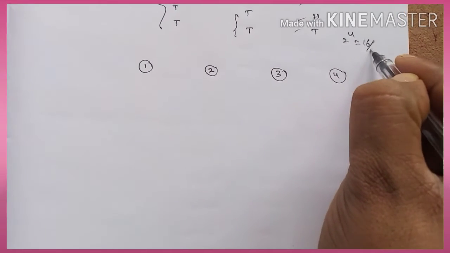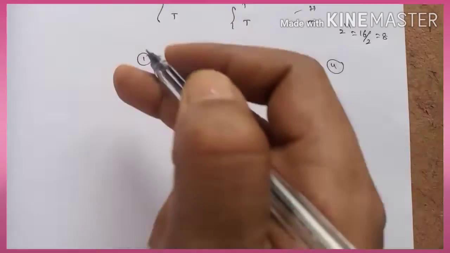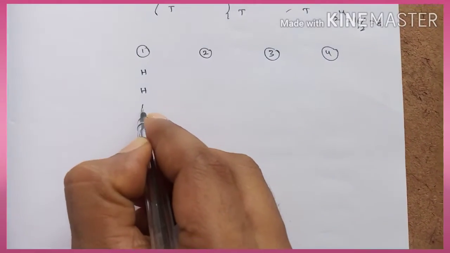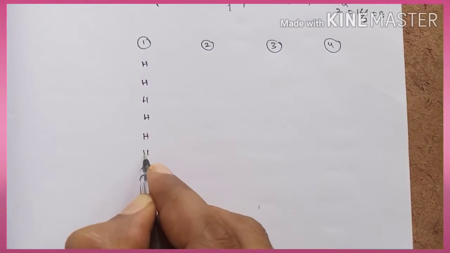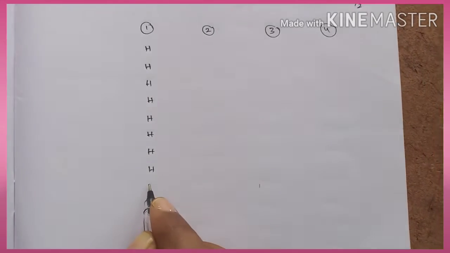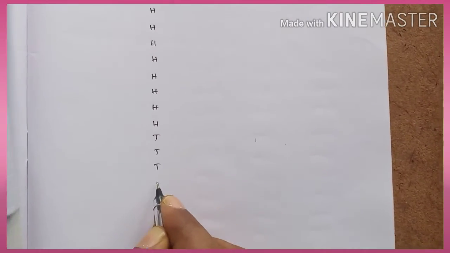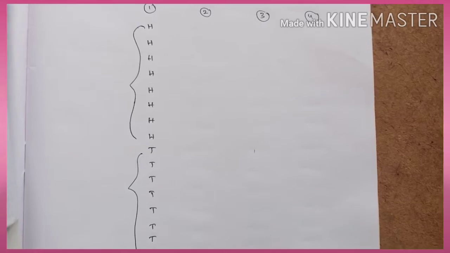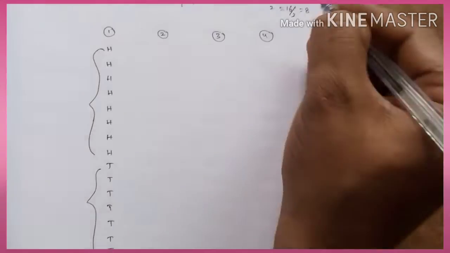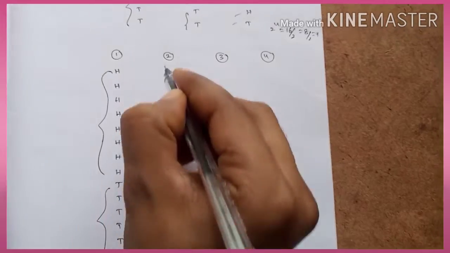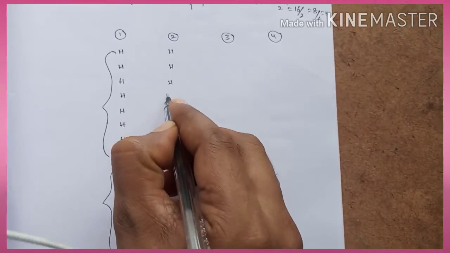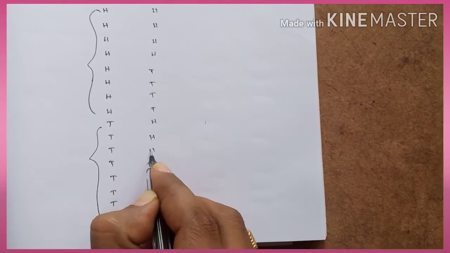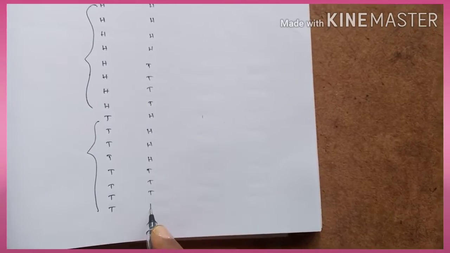So 16 by 2 is called as 8. So 8 heads you have to follow, 8 tails you have to follow. 1, 2, 3, 4, 5, 6, 7, 8. Okay, now 8 tails. 8 heads, 8 tails, total 16. Later 8 by 2 is equal to what here? 4. Now we can follow head, head, head, head, tail, tail, tail, tail. Again head, head, head, head, tail, tail, tail, tail.